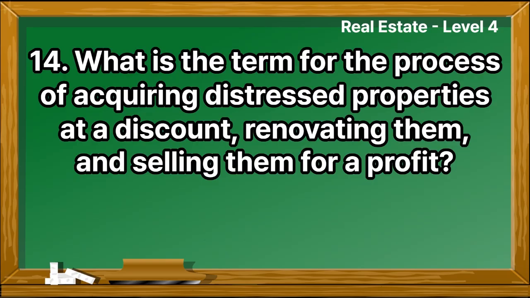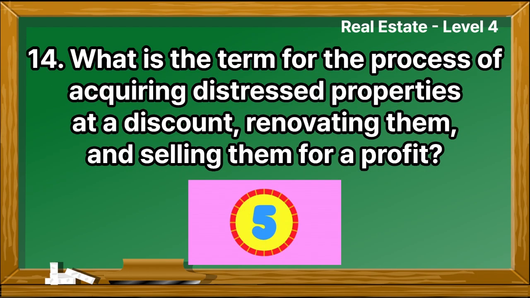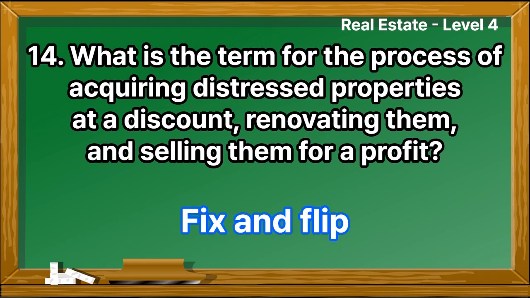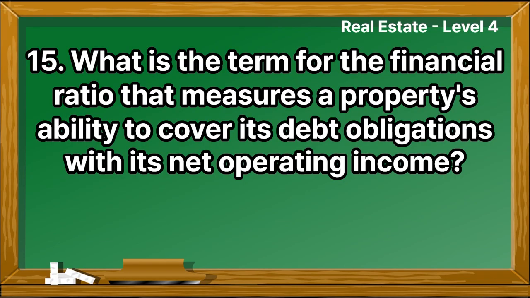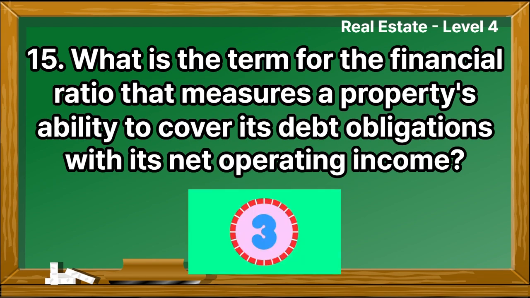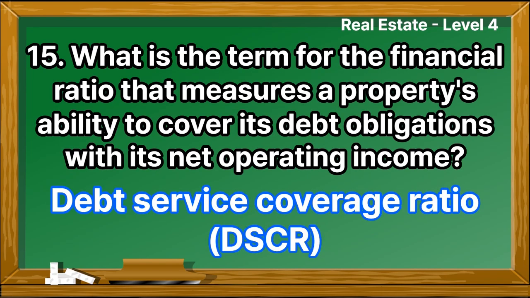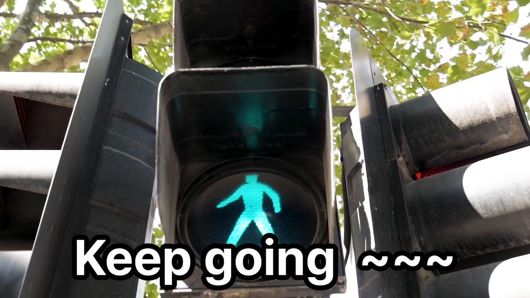What is the term for the process of acquiring distressed properties at a discount, renovating them, and selling them for a profit? Fix and flip. What is the term for the financial ratio that measures a property's ability to cover its debt obligations with its net operating income? Debt service coverage ratio. Keep going.